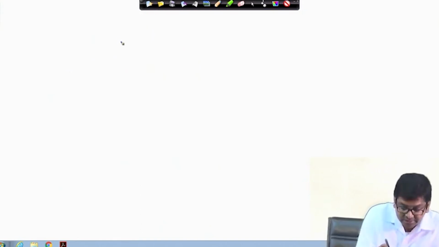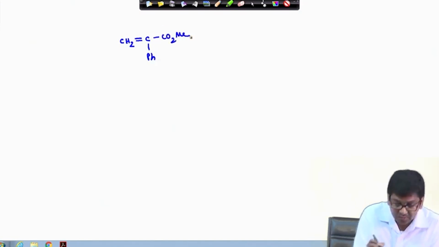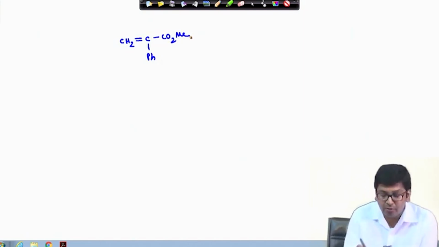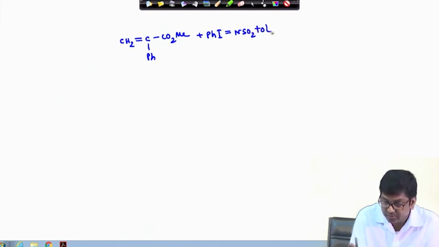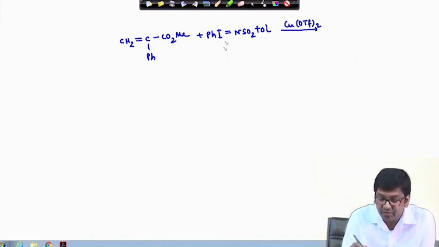As an example, if we take this terminal olefin, and if we take this aryl sulfonyl iminoiodinane, this is a para-toluenesulfonyl, in the presence of copper triflate, the corresponding nitrene will be generated from this one.